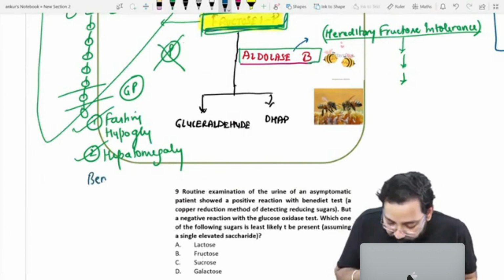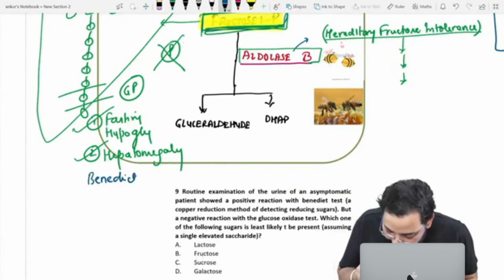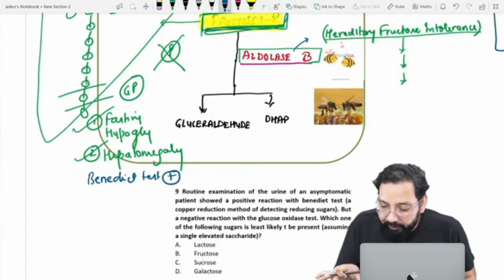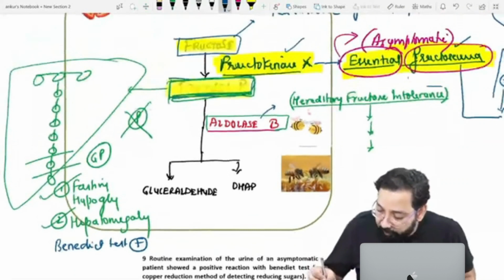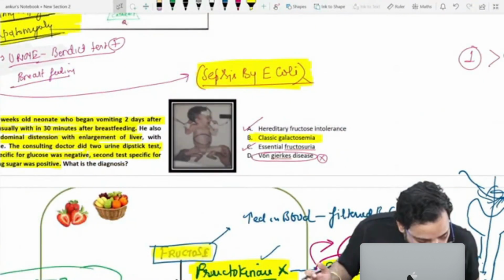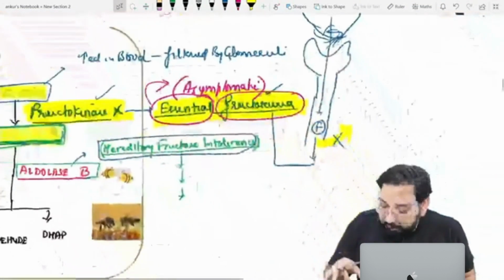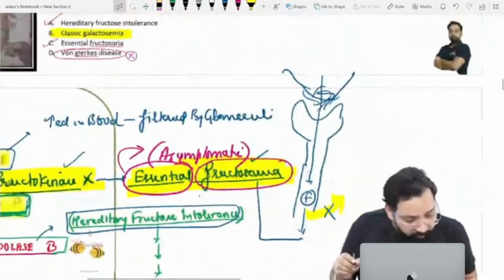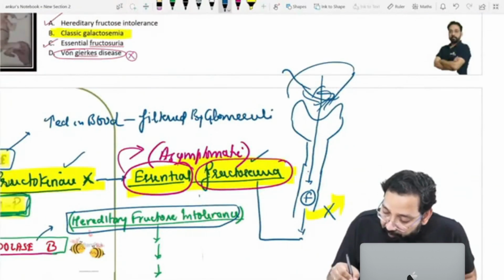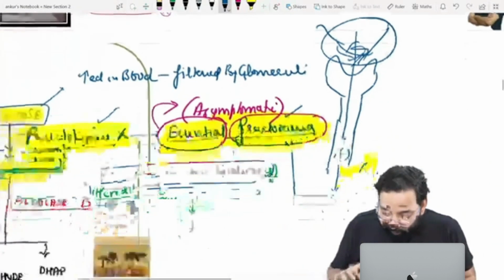Benedict test positive. So can you tell me how you can differentiate hereditary fructose intolerance and classical galactosemia? Fructose increases in blood.